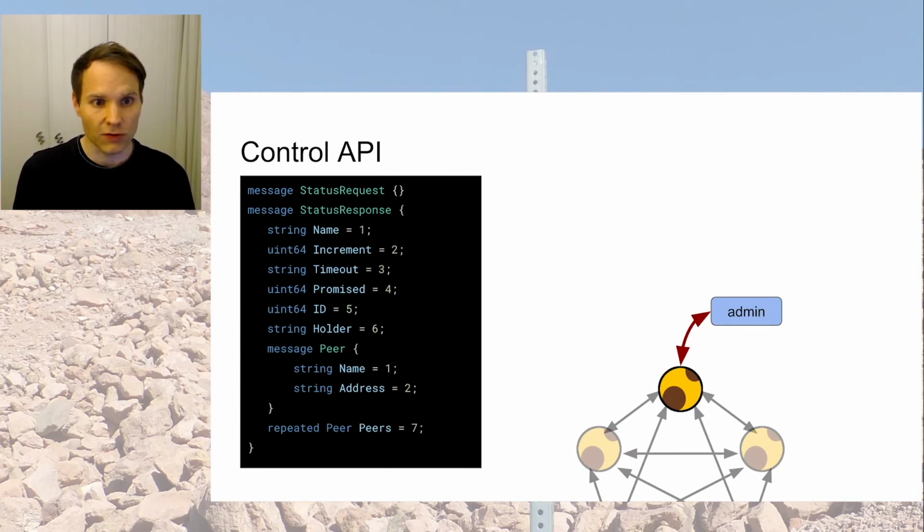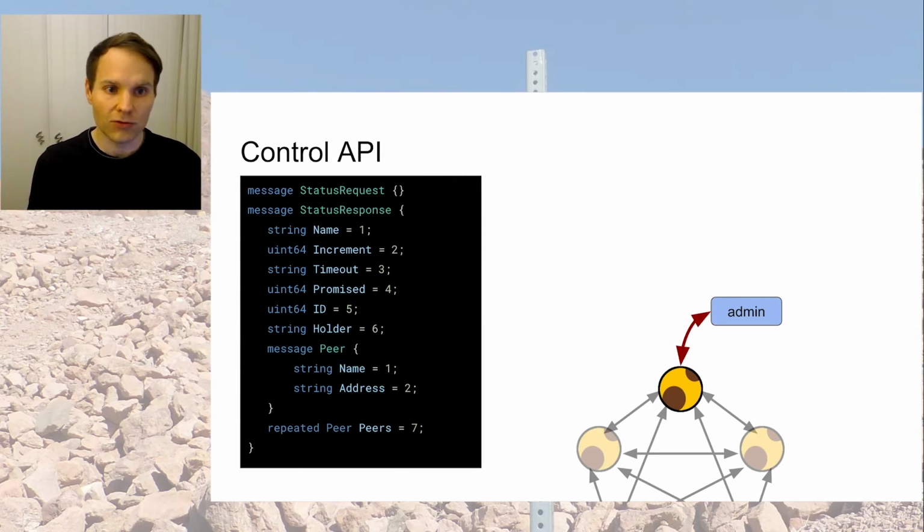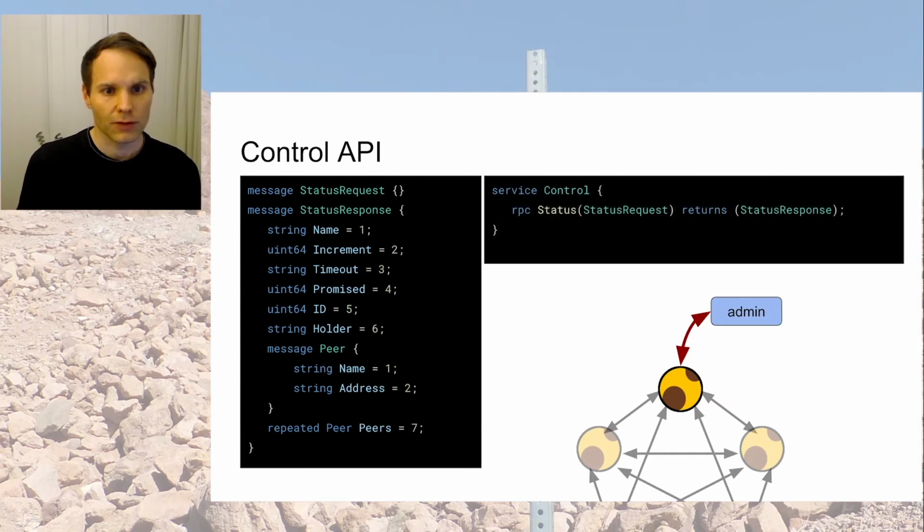The name of the instance, the configured value for increment, like what is the number that we attach to each ID, a timeout, what the current promised round number is, the ID, what the current round number is, what the current holder is, and a list of peers that this instance is connected to or wants to connect to. And this all is in a very simple service that can just report the status.